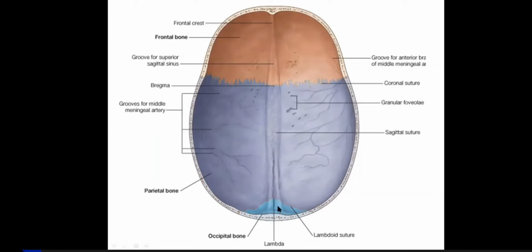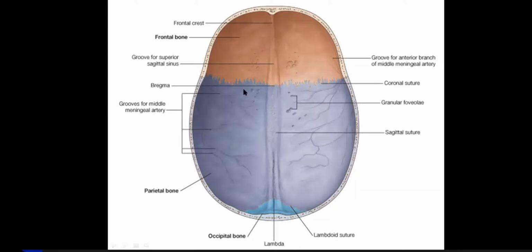Posteriorly, you have this unpaired bone. This is the occipital bone. Then on the two sides, this is the paired bone, the parietal bone. So the two parietal bones are joined together with the help of this sagittal suture.